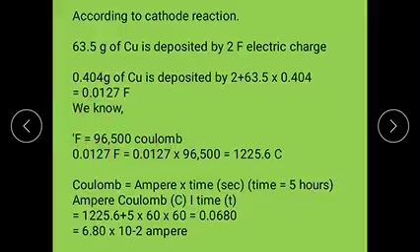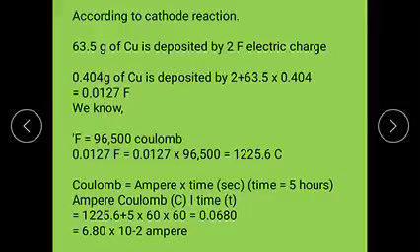We know 1 Faraday is equal to 96,500 coulombs. Then 0.0127 Faraday gives 0.0127 into 96,500 coulombs, and we get 1225.6 coulombs.